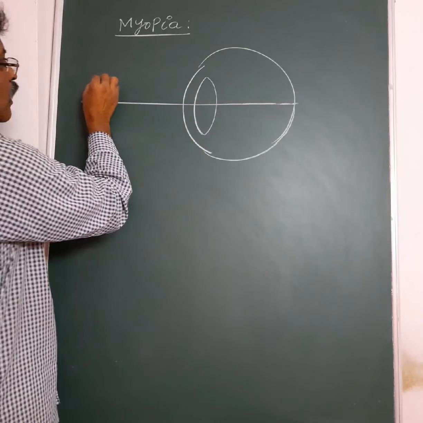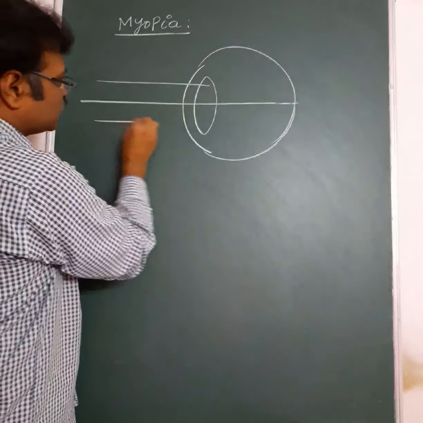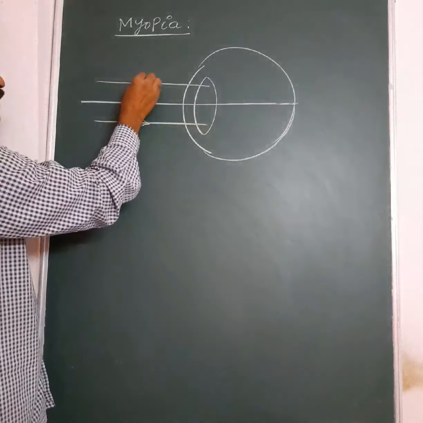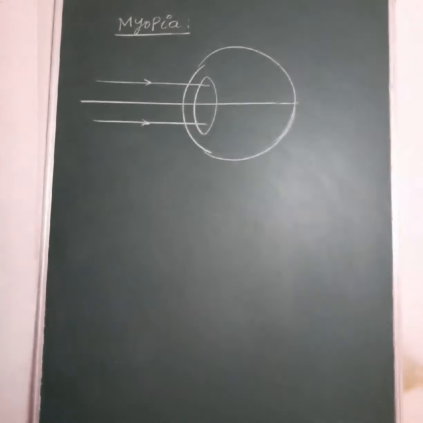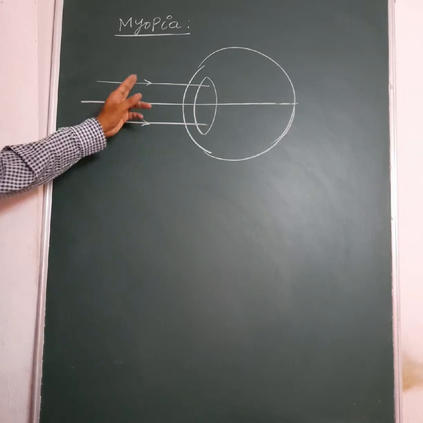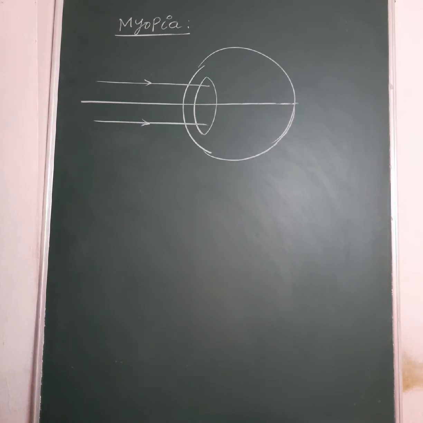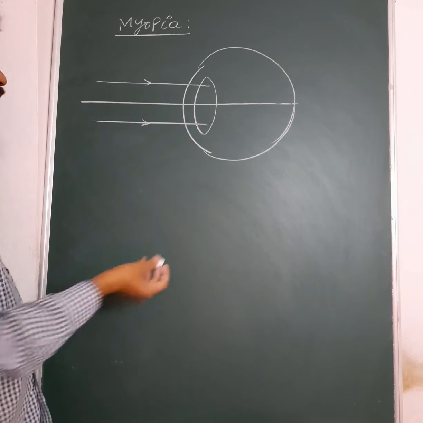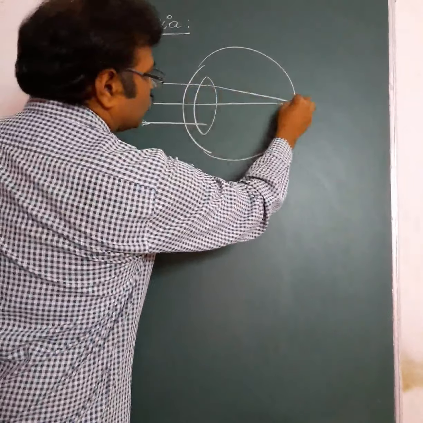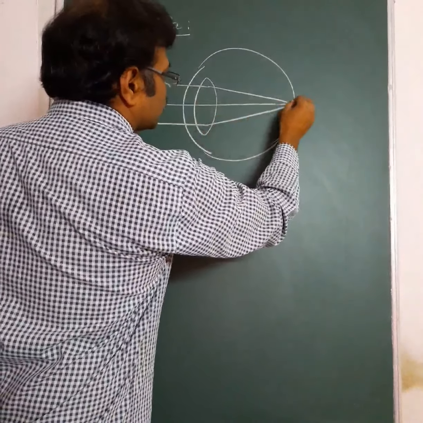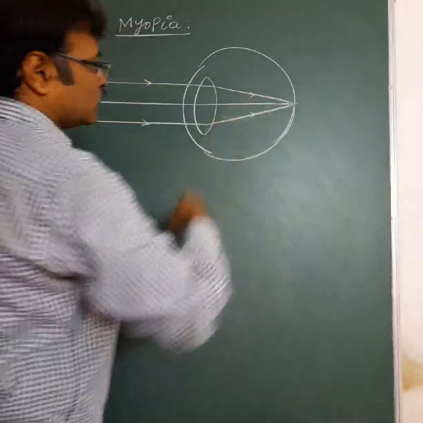Suppose any object is at a very long distance, the light rays coming from the object are a parallel beam of light rays, and these parallel rays converge at the focus. If the object is at a large distance from the eye, then these light rays will converge on the focus and the image will be formed at the focus.